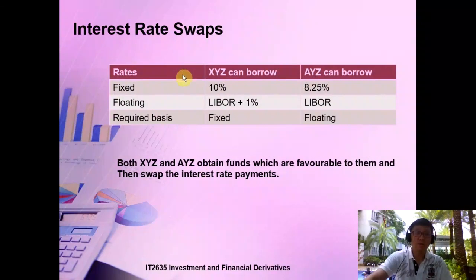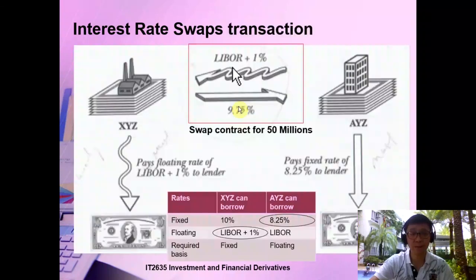So that's where you can see, in a nutshell, how XYZ can borrow. Since this is a triple B kind of rating and this is actually a triple A, you can see that borrowing, fixed or floating, is lower for the triple A. So they might be able to work something out. So what can they work out?